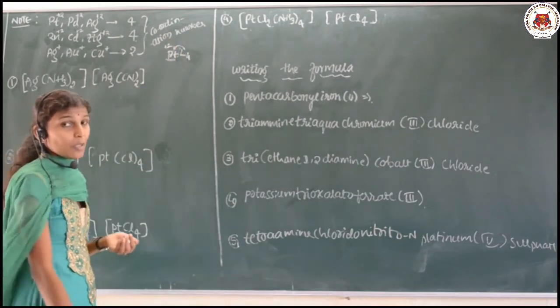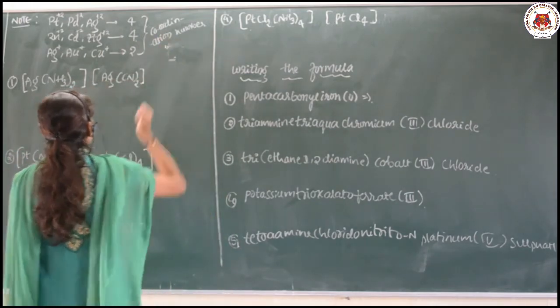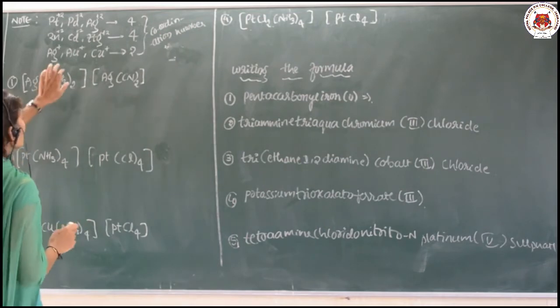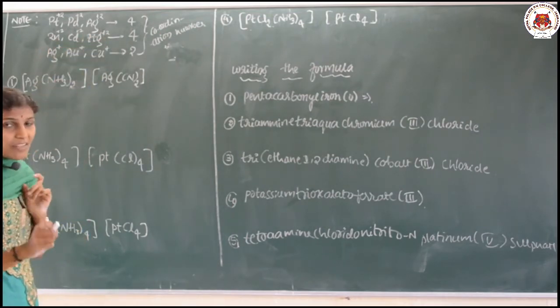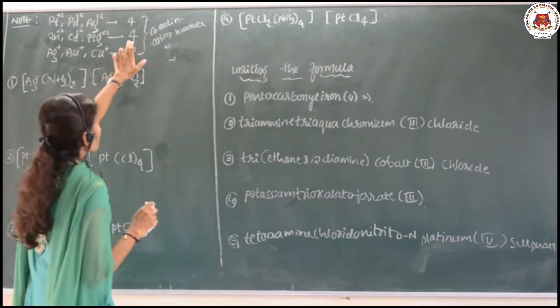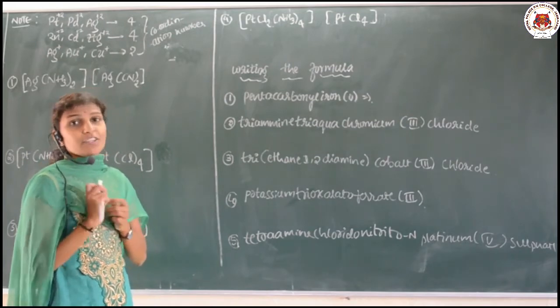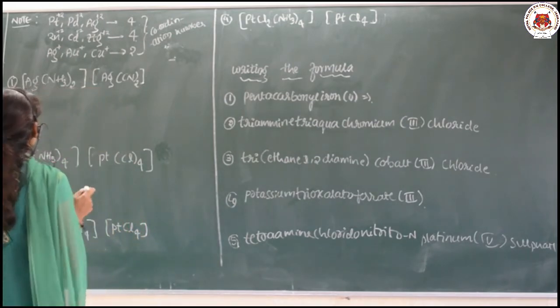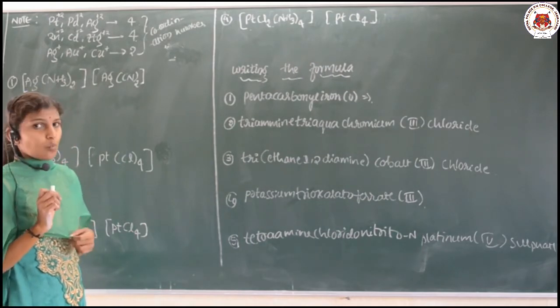Just keep in mind, as a note, Zn +2, Cd +2, Hg +2, this +2 state is possible when the coordination number is 4, it means when 4 ligands are attached to it. And Ag+, Au+, Cu+ when the coordination number is 2. Clear?